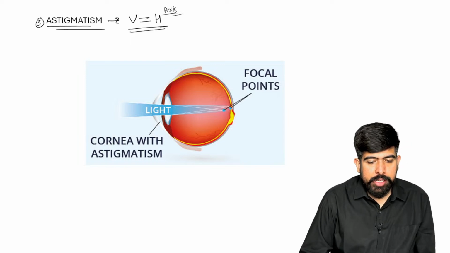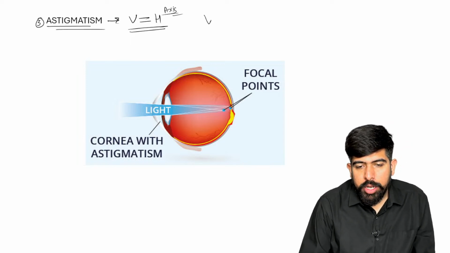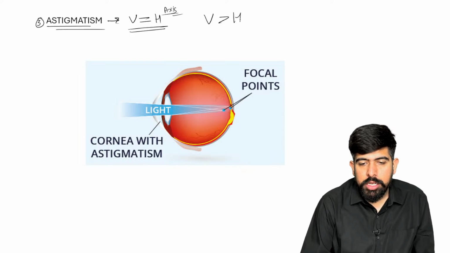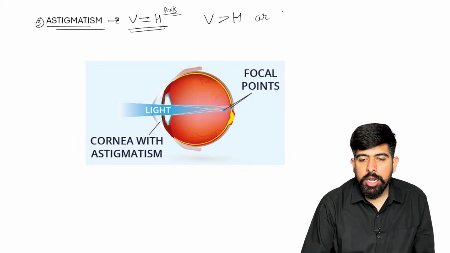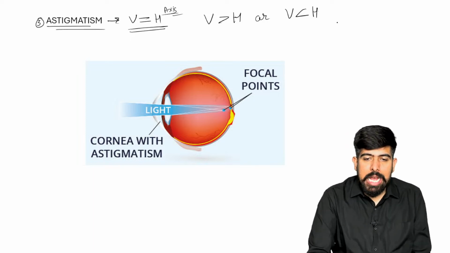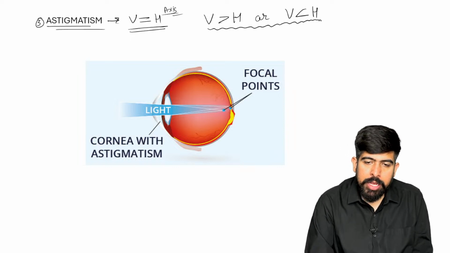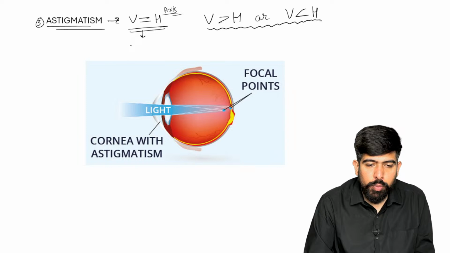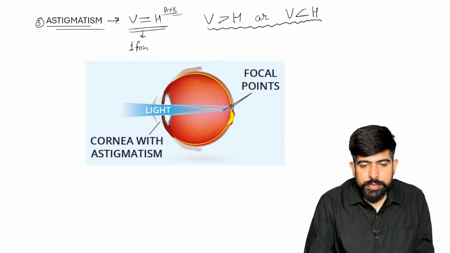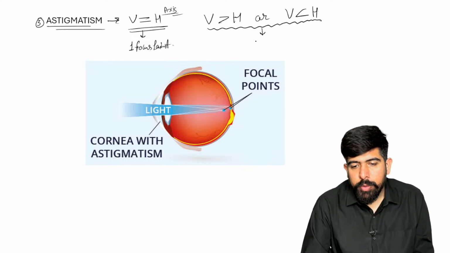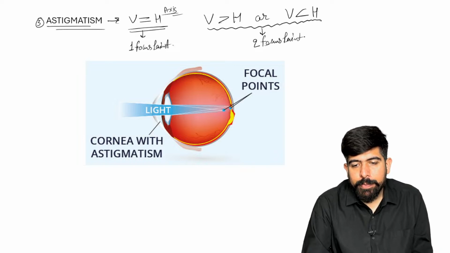But if there is a change, if the vertical is more than the horizontal, or the horizontal is more than the vertical, what will they do? Now listen to this part. If they are the same, they make one focus point. And if they are different, they make two focus points. Did you understand?